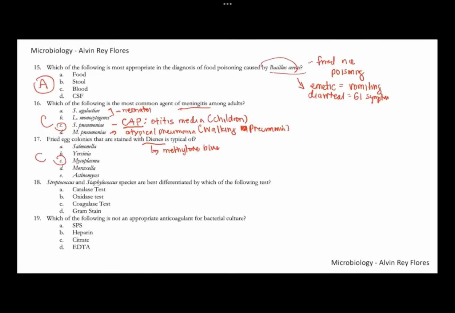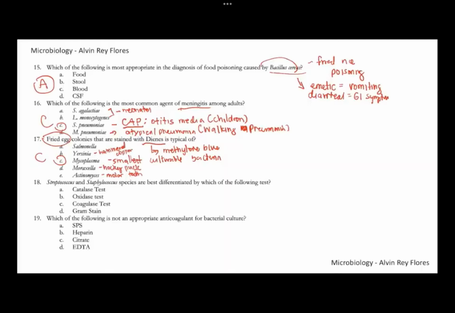Mycoplasma produces very small colonies. In fact, Mycoplasma is considered the smallest culturable bacteria, and they would have that fried egg appearance. For the other choices, Actinomyces israelii has molar tooth colonies. Moraxella would have that hockey puck consistency of the colonies. Yersinia would have that hammered copper appearance of the colonies. Okay, for number 17, this is letter C.